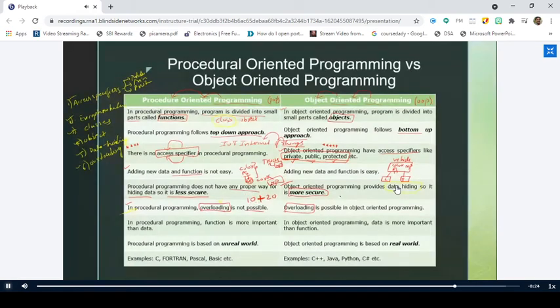But if I write like this, object plus oriented, will it work? Does the plus operator work on strings or not?